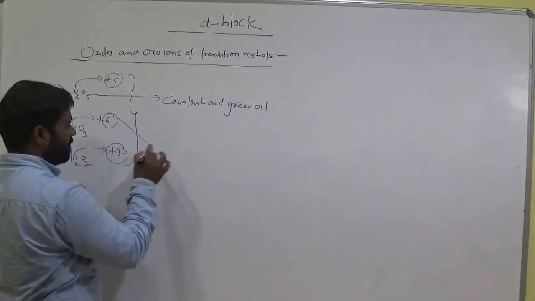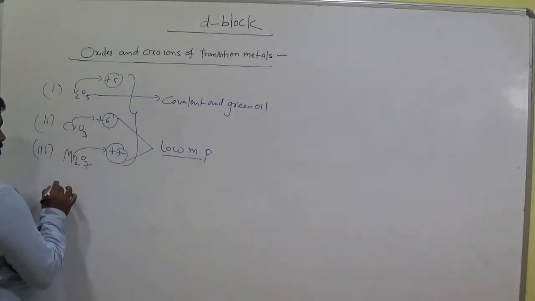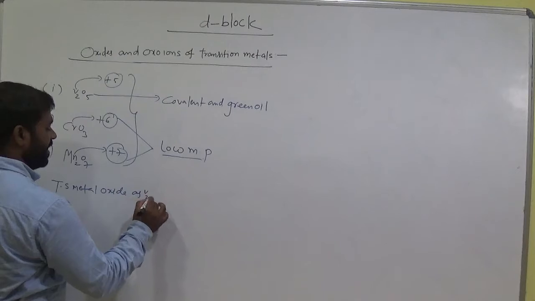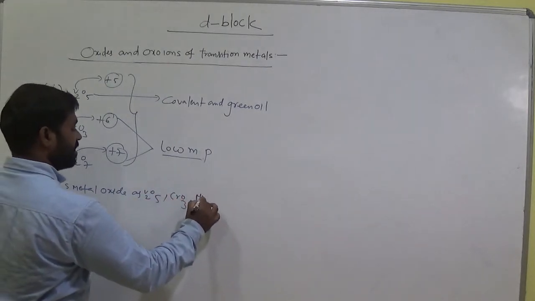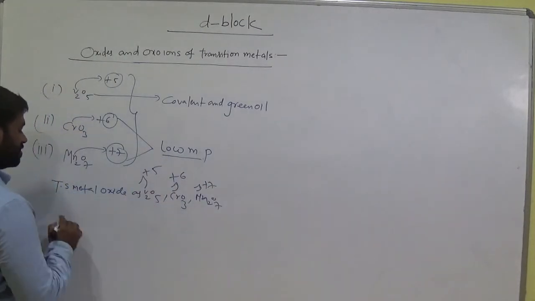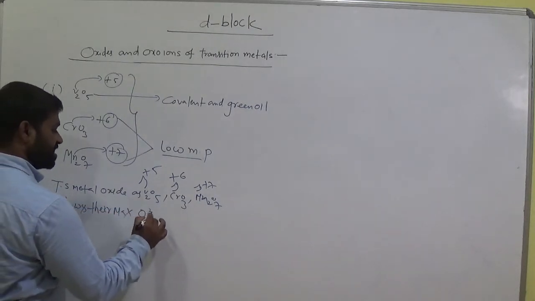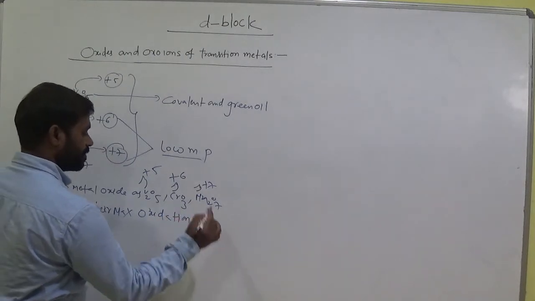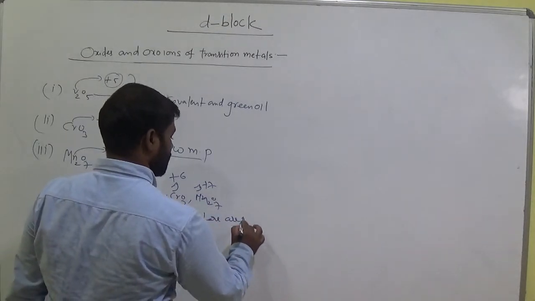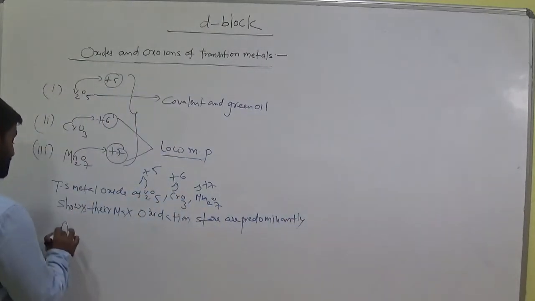And these two have low melting points, and transition metal oxides such as V2O5, CrO3, Mn2O7, where plus 7, plus 6, plus 5 show their maximum oxidation states, are predominantly acidic in nature.